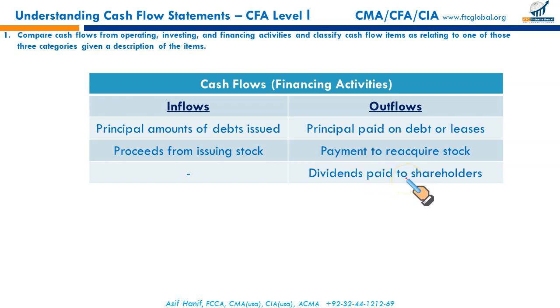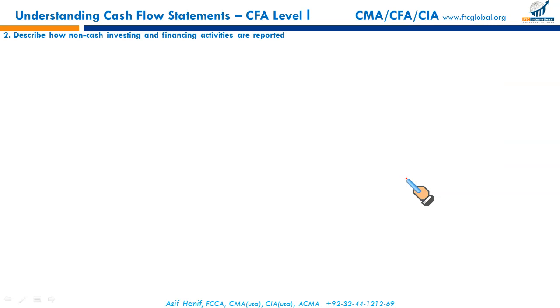We'll discuss this comparative analysis. So these are the three categories of cash: cash flows from operations, cash flow from investing activities, and cash flow from financing activities. Your next LOS is to describe how non-cash investing and financing activities are reported. These are investing and financing activities that do not involve any cash inflow or outflow.